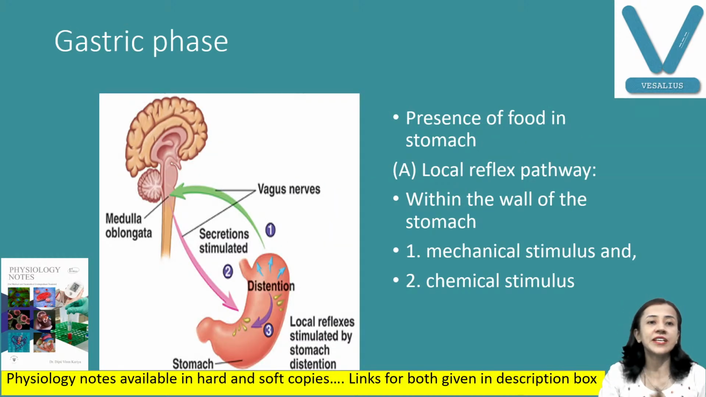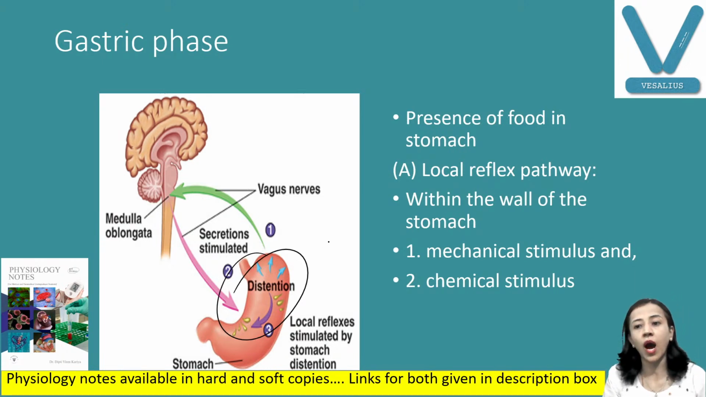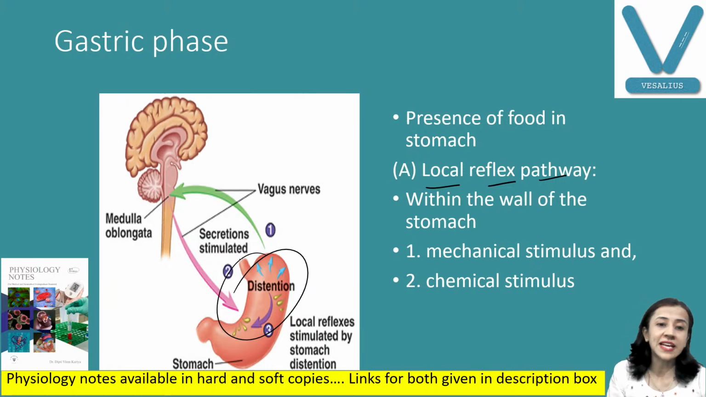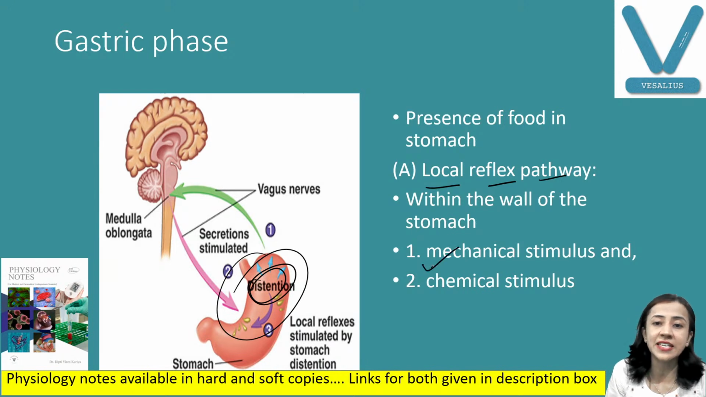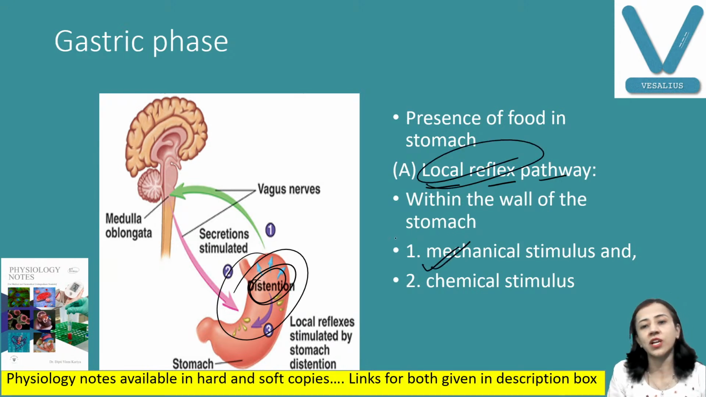Okay, second phase, that is the gastric phase. Here food is there in the stomach, and that increases gastric secretion. Now how does this increase gastric secretion? First, by the local reflex pathway. This reflex arc is there in the wall of the stomach, as we have discussed, the myenteric and submucosal plexus. When food is there in the stomach, there is distension, stretching of the stomach wall. So you can say that there is a mechanical stimulus that initiates the local reflex.